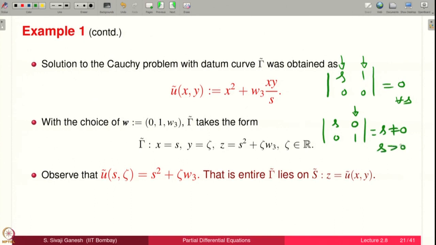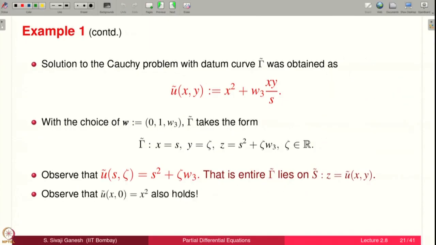So, the theorem is applicable, and that will give you, as you know, local solutions with respect to the datum curve. However, we have obtained here by the computations, we see that we indeed have a global solution with respect to the datum curve. Observe that u tilde of x0 equal to x square also holds. What does that mean? That means that the entire gamma lies on S tilde. That means our original datum curve itself lies on S tilde.